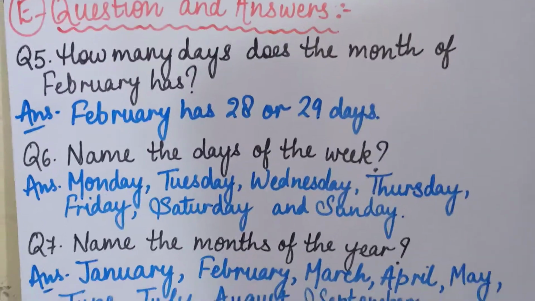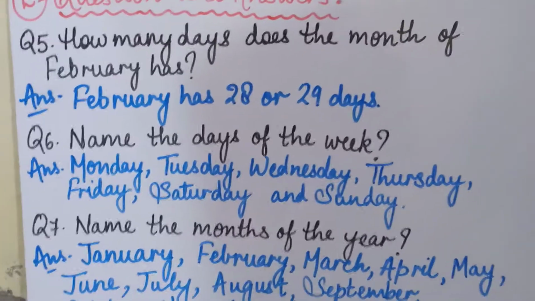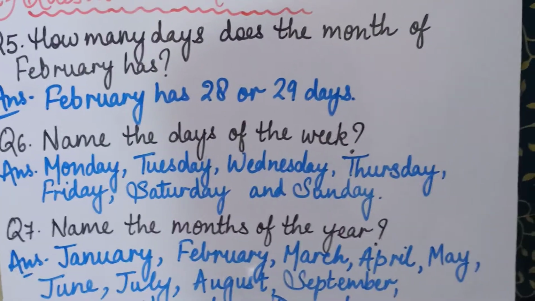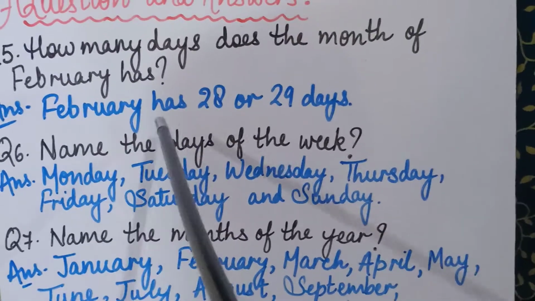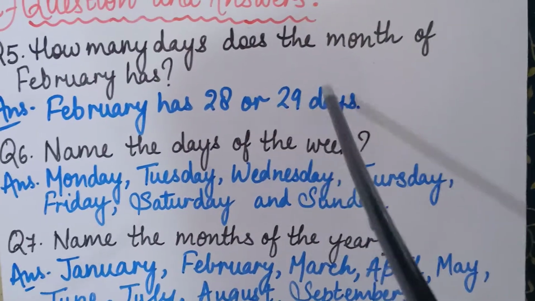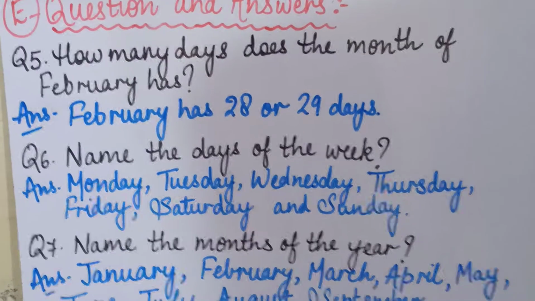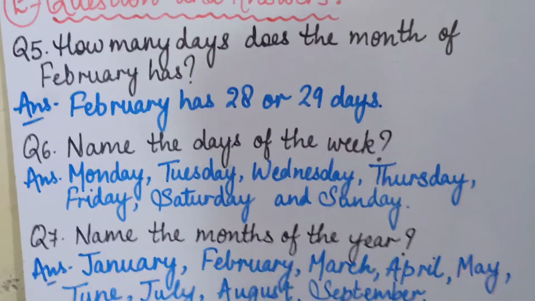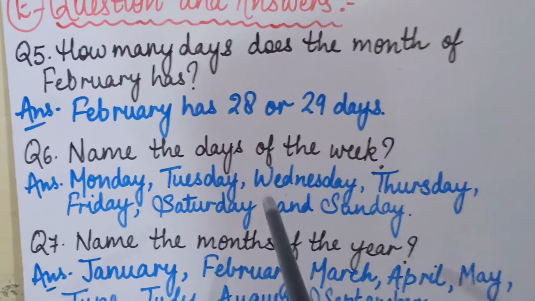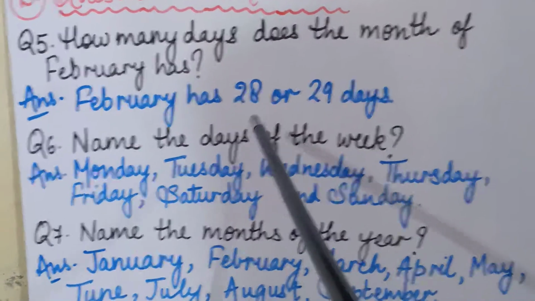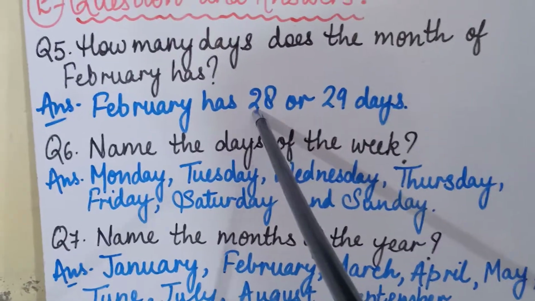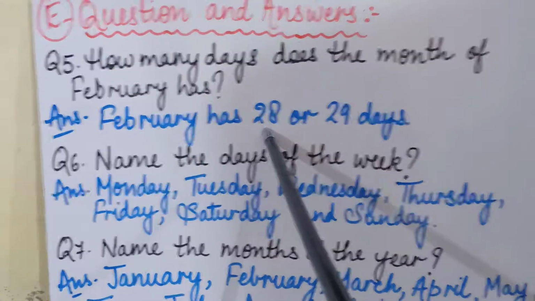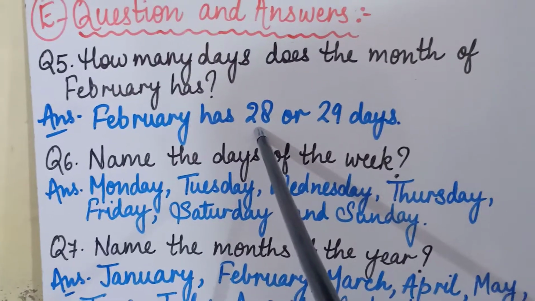February के month में कितने days होते हैं? So as you all know that there are two types of days. February has 28 और 29 days. Is that clear? February में 28 और 29 days होते हैं. अब 28 days कब होते हैं? जब February में 28 days होते हैं तब हमारा ईयर कौन सा होता है? 365 डेज का, और तब हमारा एक ईयर नॉर्मल होता है.